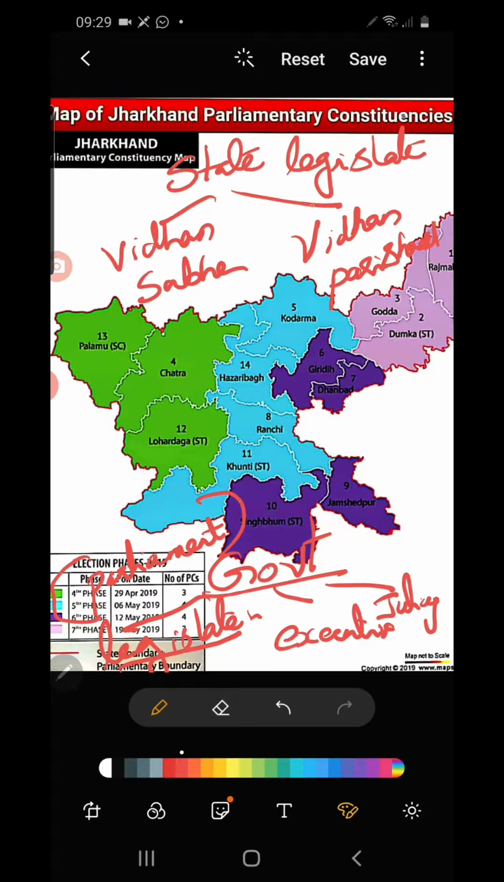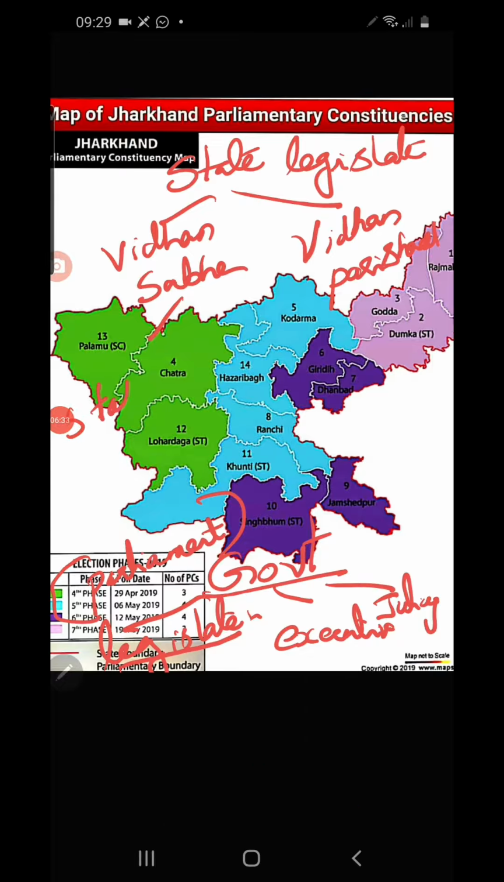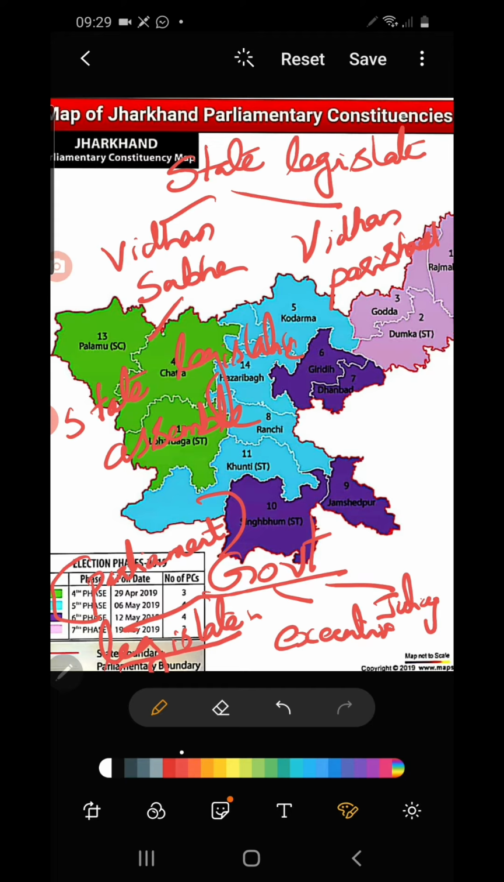The state legislature has 2 houses, Vidhan Sabha and Vidhan Parishad. Vidhan Sabha can be called what? State legislative assembly. Always direct election is held in the assemblies, either at the union level or state level. At the union level, it is Lok Sabha or Union Legislative Assembly. At the state level, we call it State Legislative Assembly or Vidhan Sabha.